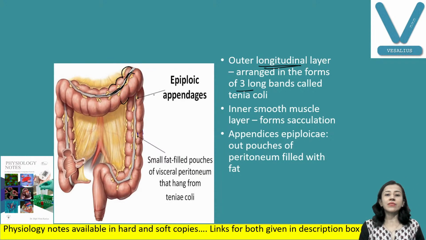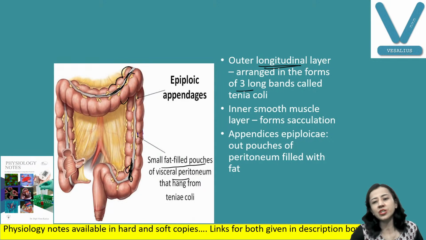And also there are outpouchings of the peritoneum. You can say small fat filled pouches of the peritoneum that hang from the taenia coli. This is taenia coli, and this is your appendices epiploicae. Okay, so these are the structural differences of the different layers.